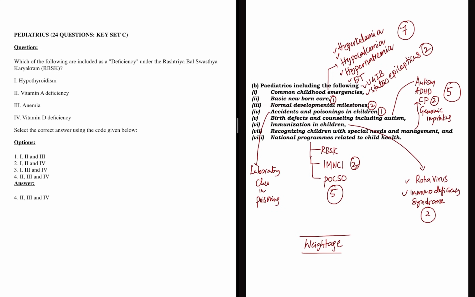Basic newborn care, only one question is there. Normal developmental milestones, the weightage has been reduced. There were 5 to 6 questions in the past, but only two questions this time. Accidents and poisoning: there's no question on accidents, but in poisoning there was one question, and that too on laboratory clues in poisoning.